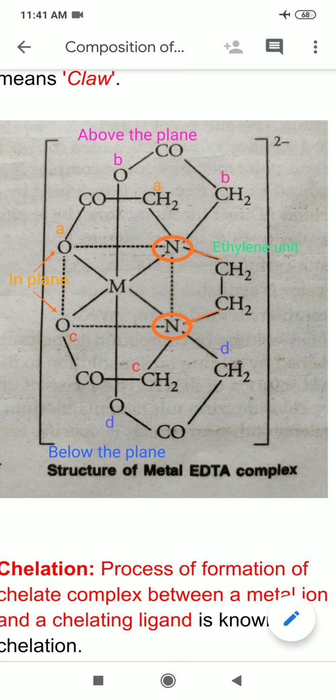So out of the 6 corners of the octahedron, I have occupied 4. Now I am left only with 2 corners. One is above the plane, and another is below the plane. So in this you can see